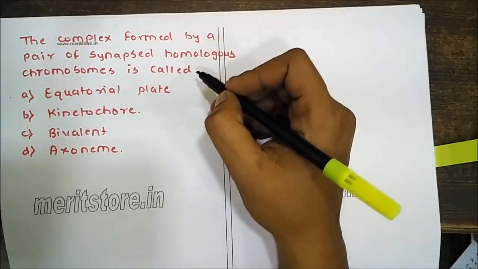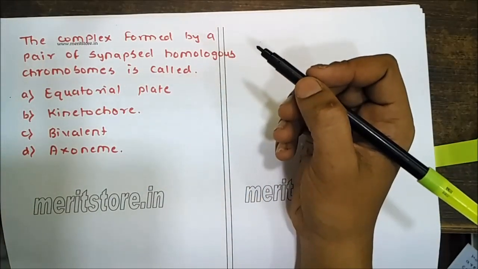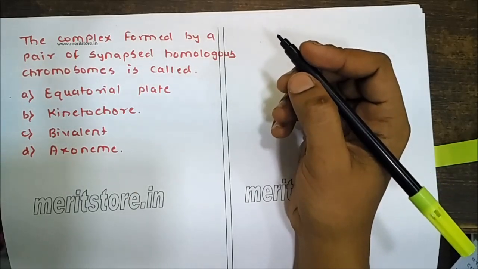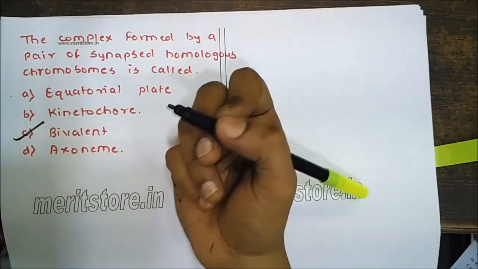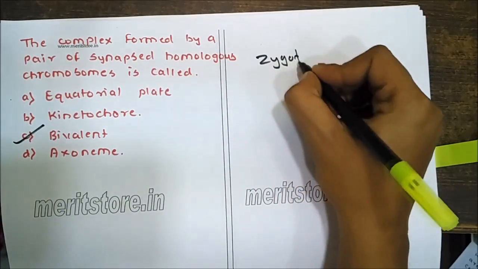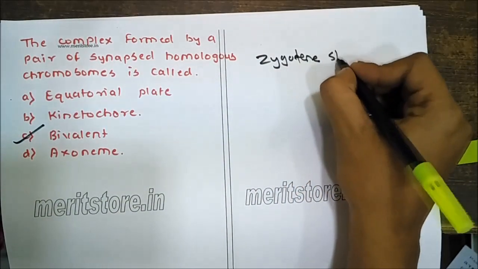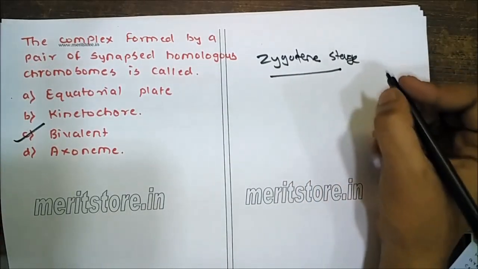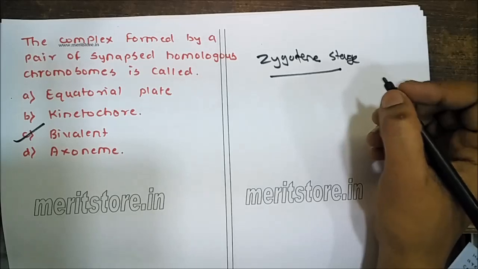The complex formed by a pair of synapsed homologous chromosome is called bivalent. See why? Because in zygotene stage, the homologous chromosomes coming from two parents begin to pair lengthwise.